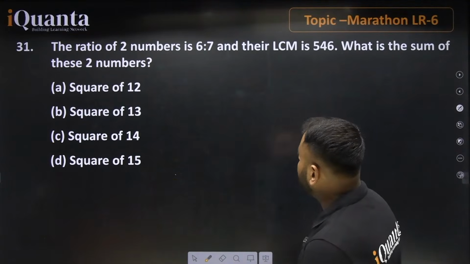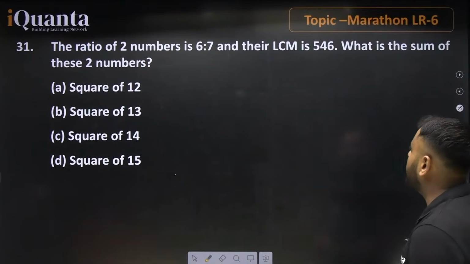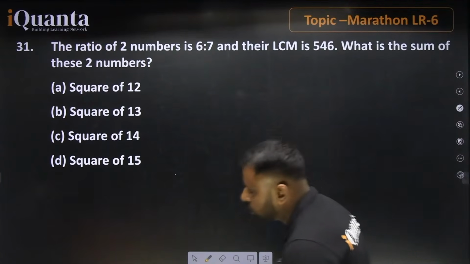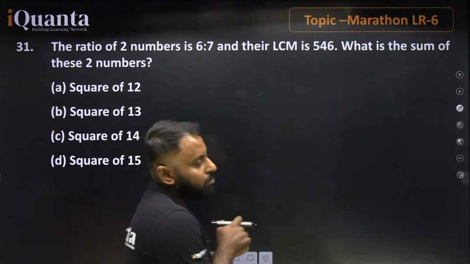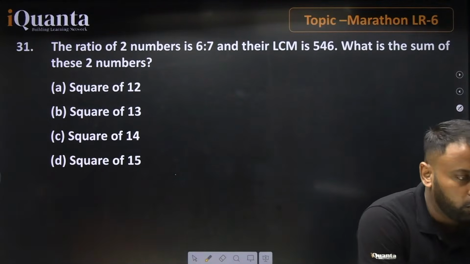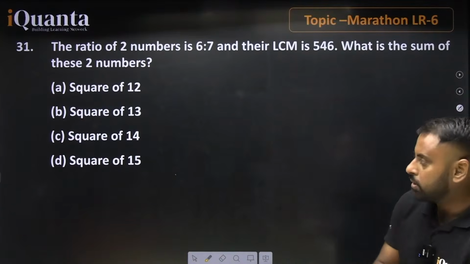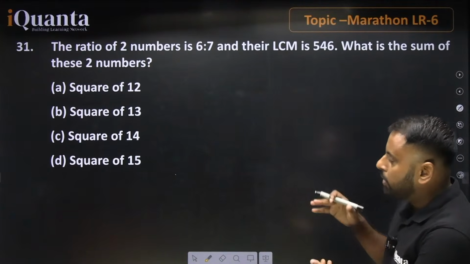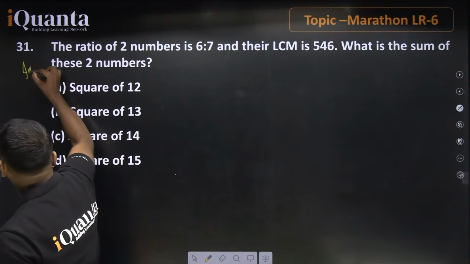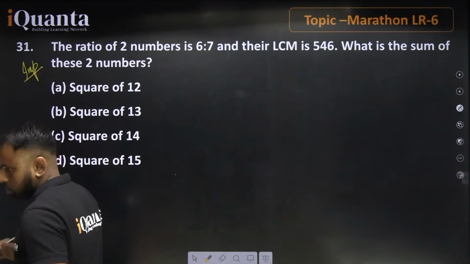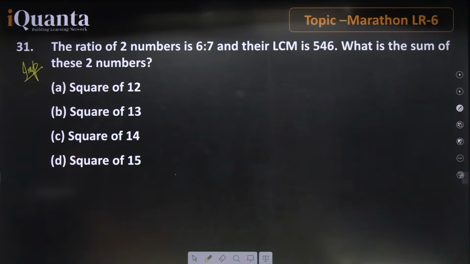Guys, the ratio of two numbers is 6:7 and their LCM is 546. What is the sum of these two numbers? We will go with 2-3 more problems and then definitely we are going to wrap up this class. So we are left with few more questions. Question number 31 is also a good and important question. I am expecting answers from you guys. Just let me know what will be the correct answer for this question.